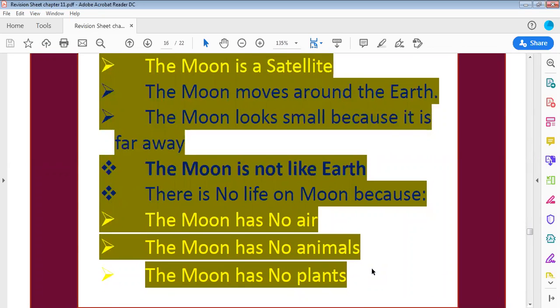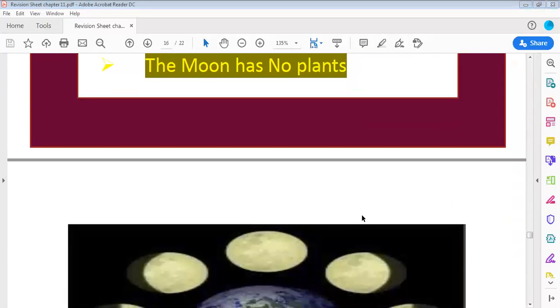So living things require what to live? They require air, they require food. There is no air and no food on the moon, so there is no life on the moon. The moon has no air, no animals, no plants. Because of that, there is no life on the moon.